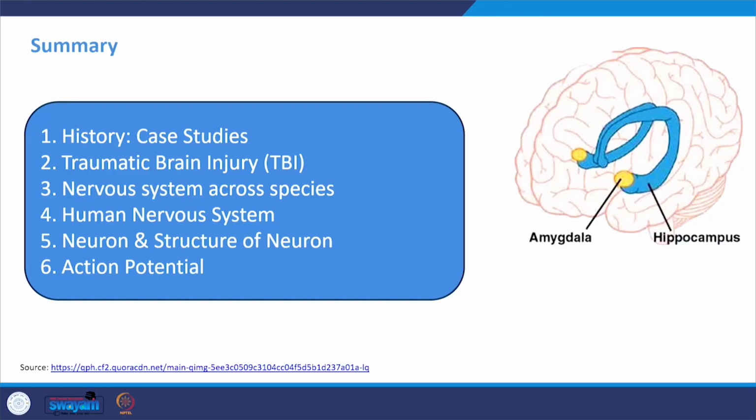Then we talked about neurons and the structure of the neuron. We knew that one axon, one dendrite, one cell body is there, but a lot of projections are there. Neurons behave differently, and we looked at how they respond. -50 to -80 microvolt is the resting state potential, and to move from this resting state potential to the action potential, this much potential is required, and this is what we studied in the action potential, how depolarization happens when the neuron is at resting state.